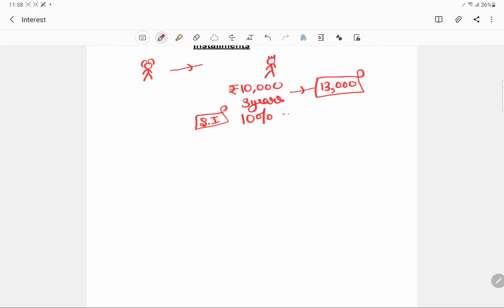Okay, so now the concept of installments is that rather than giving this amount in one go, I will split it into three equal parts, and I will give you that equal proportion of the money at a defined period.